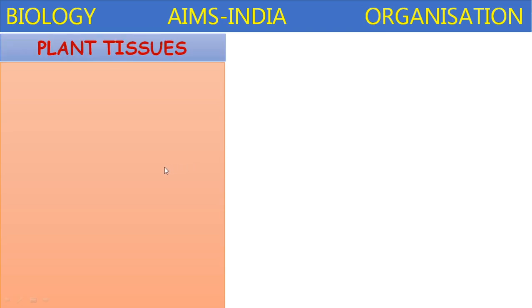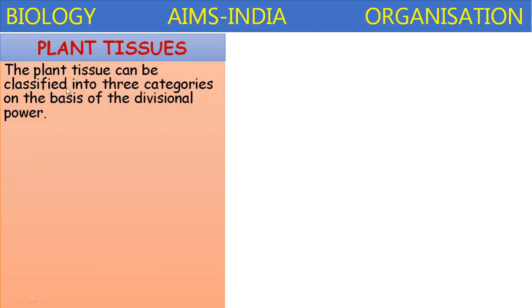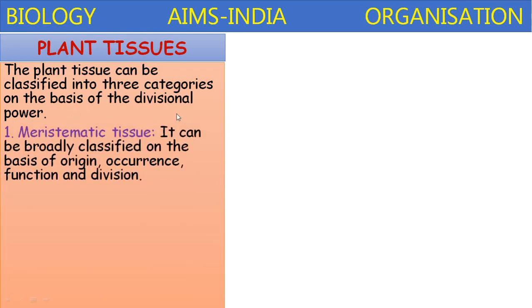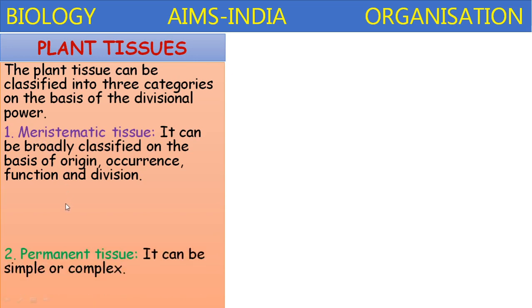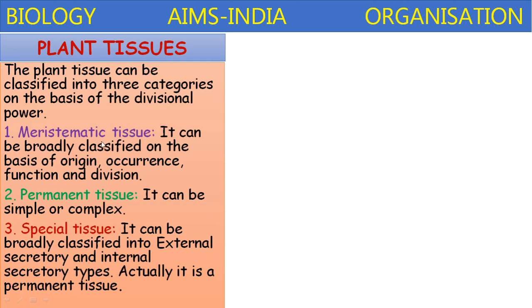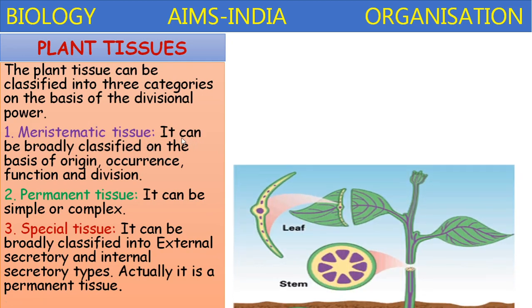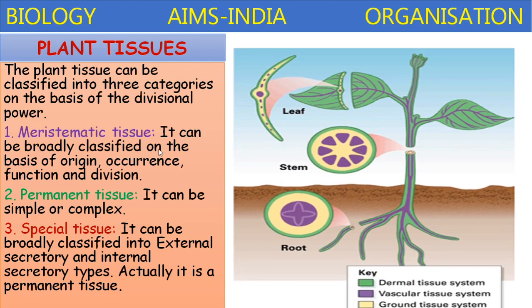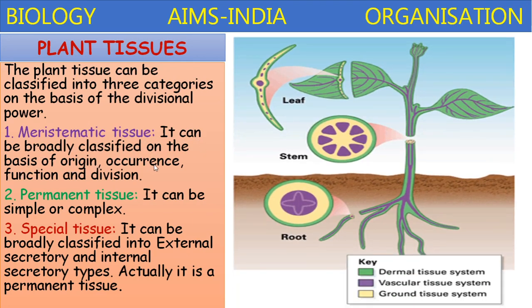Next, plant tissues. The plant tissues can be classified into three categories on the basis of divisional power. They are meristematic tissue, permanent tissue, special tissue. Meristematic tissue can be broadly classified on the basis of origin, occurrence, function, and division.